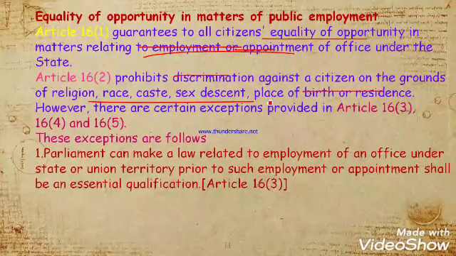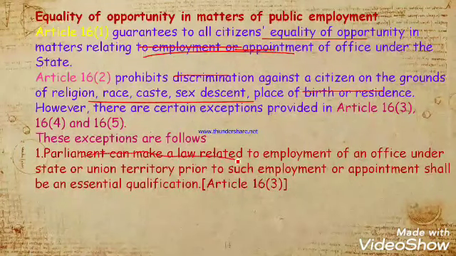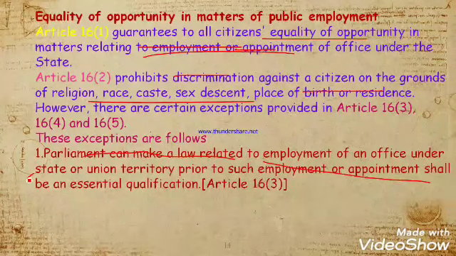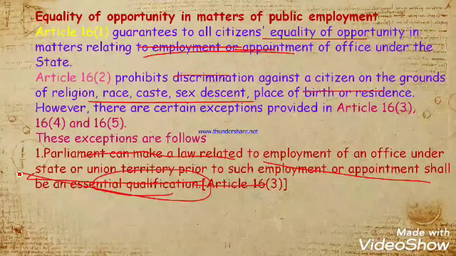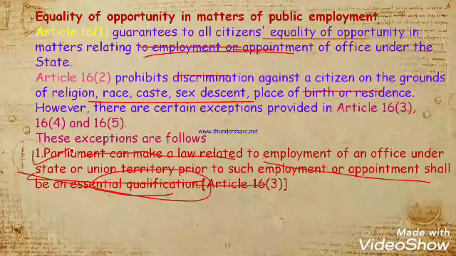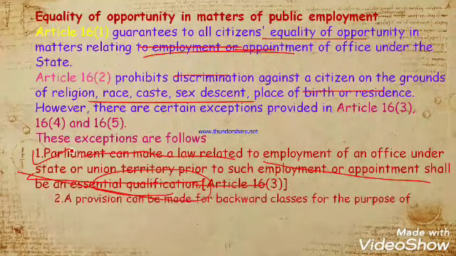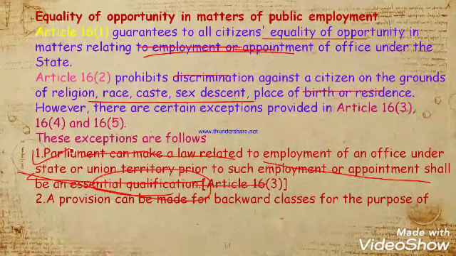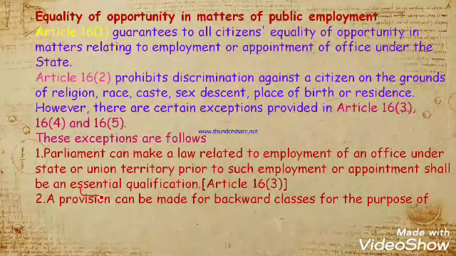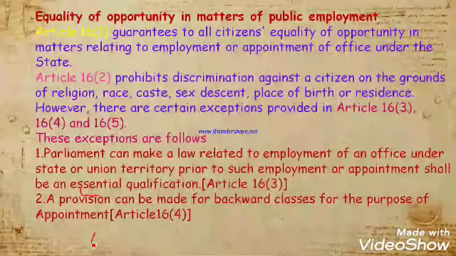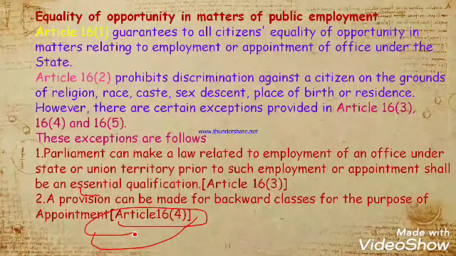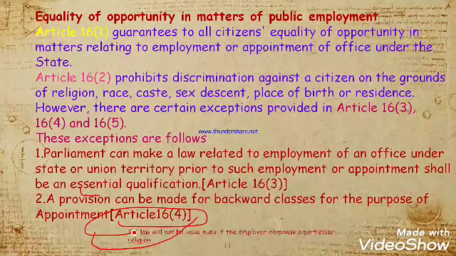The first one is that in public employment there can be discrimination. Parliament can make a law related to employment of an office under the state, which means there will be a law and essential qualification when required. There should be a condition. Provision can be made for backward classes for the purpose of appointment, written in Article 16.4.